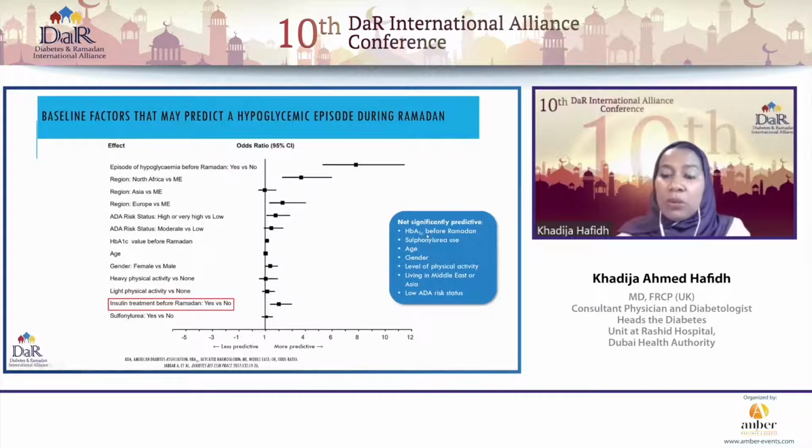If you look at the hemoglobin A1C before Ramadan, the use of sulfonylureas, age, gender, the level of physical activity, the geographical region, that didn't act as a predictive marker for the development of hypoglycemia during Ramadan. And interestingly, neither did treatment with insulin.